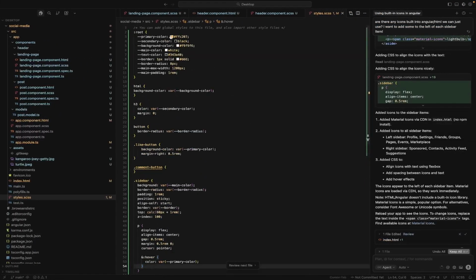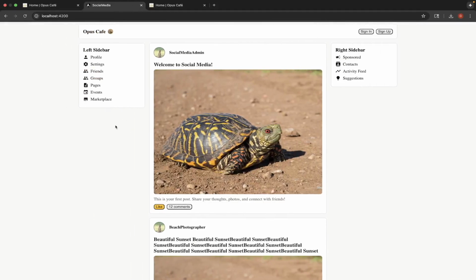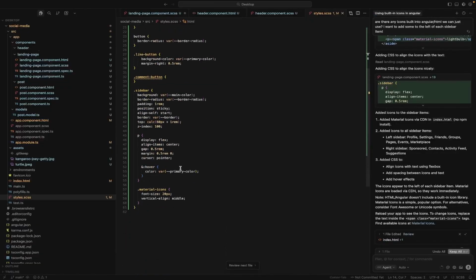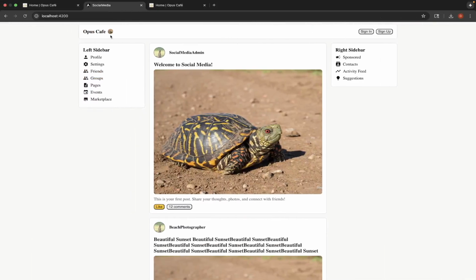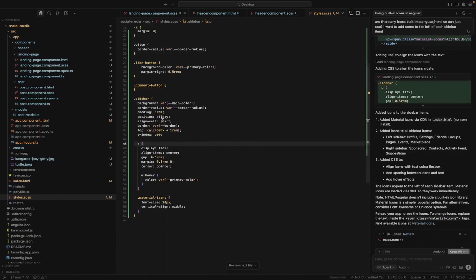That's giving the primary color up here. Great. It added marketplace as a thing, sure. It's giving a size of 20, and it's giving it a vertical align of middle. I keep doing the align-items center, but I guess you don't have to do that. This is just a different way of doing it. We should have a consistent design theme, but for now, we'll go with that.